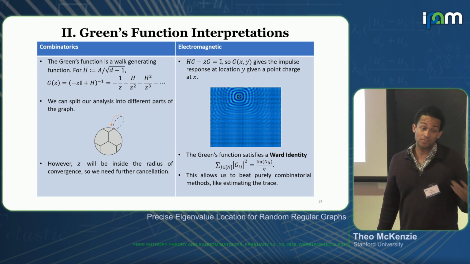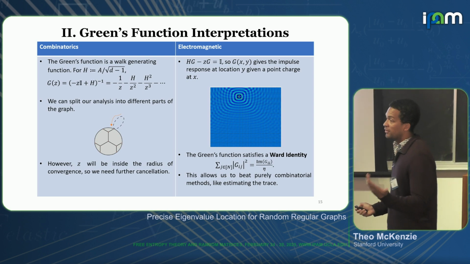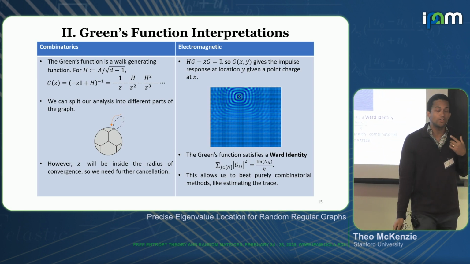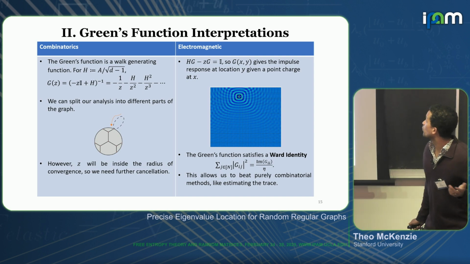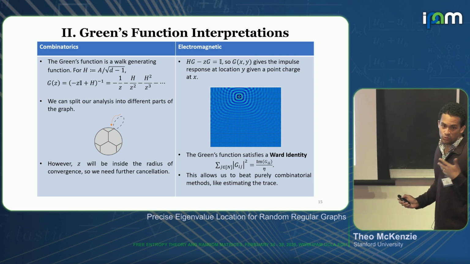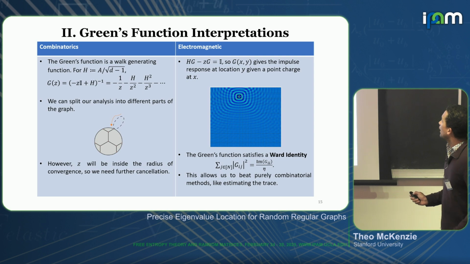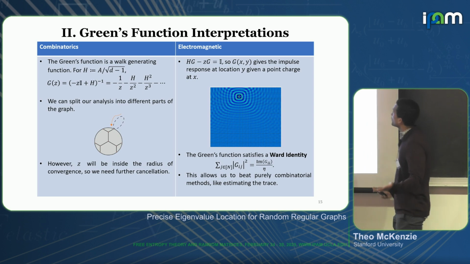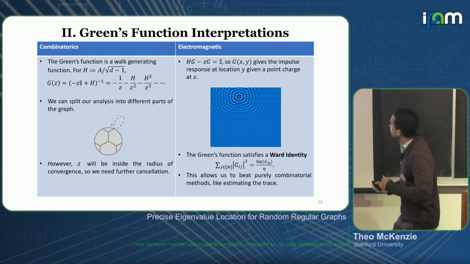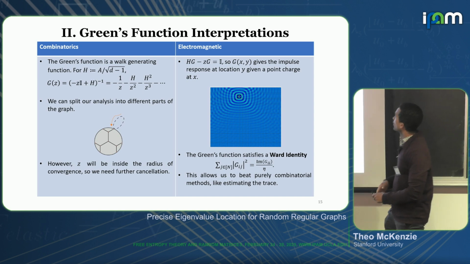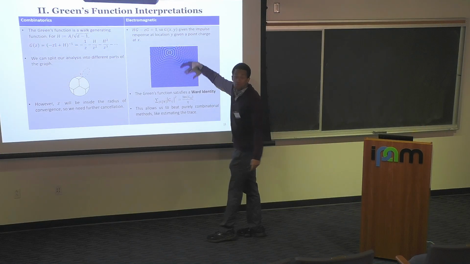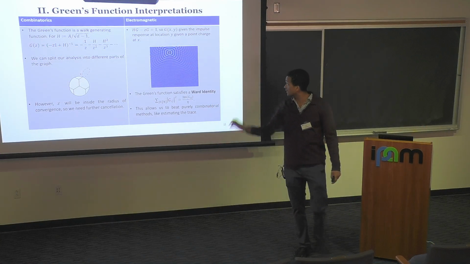But the thing is that it's not sufficient, because we want z to be very, very small inside the radius of convergence. So that means that we use this other interpretation, which is that the Green's function is trying to solve the eigenvalue equation at this value z that's not actually an eigenvalue. So we can think about it in this electromagnetic interpretation, which is basically the response at y given a charge of energy z at x. So this is the heat map of the Green's function for a two-dimensional lattice.